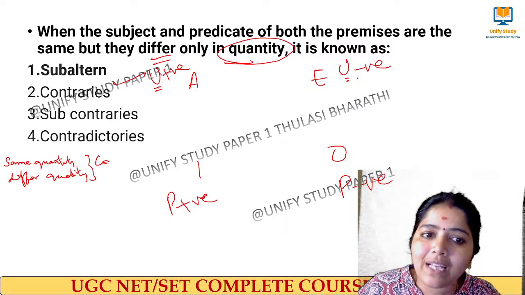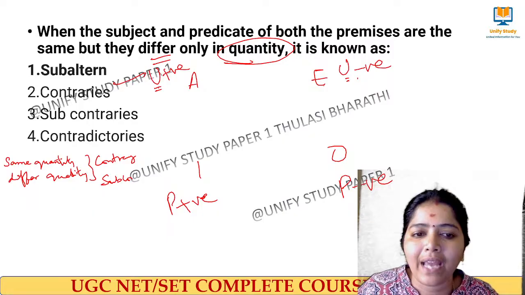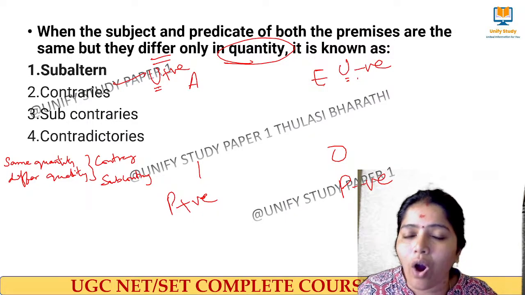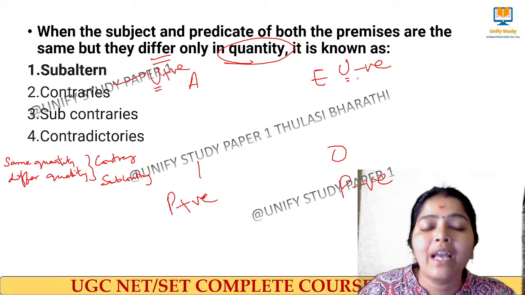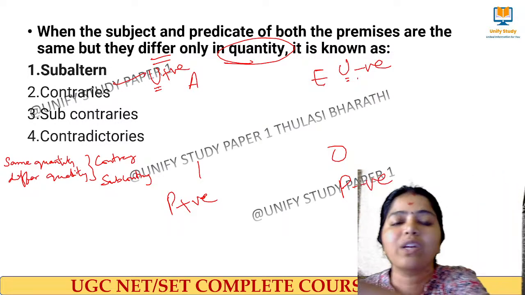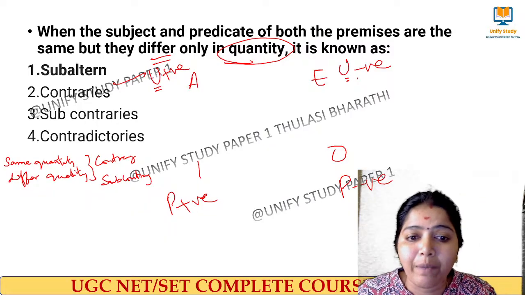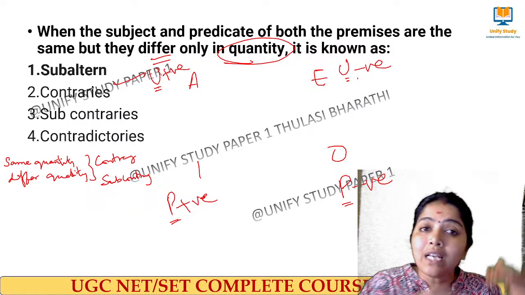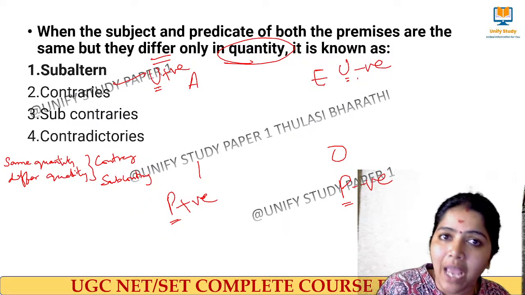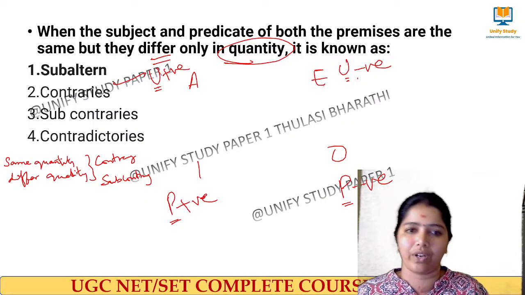It can be either contrary or subcontrary. If it is given in terms of universal propositions, same quantity, different quality, then we say it is contrary. In particular propositions, same quantity, different quality, then we say subcontrary.